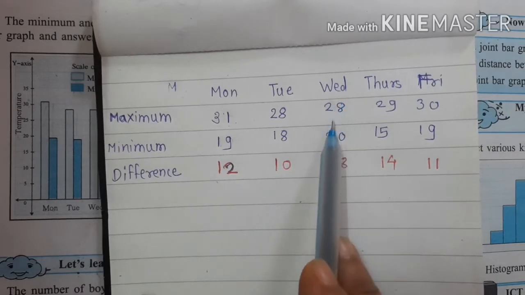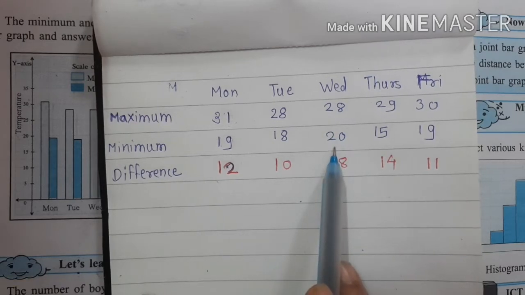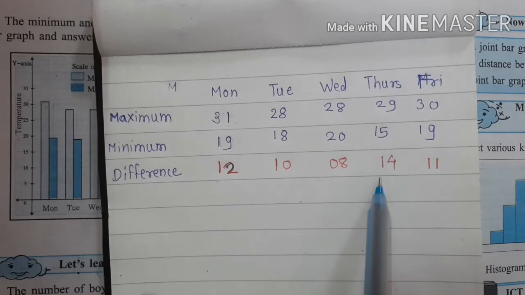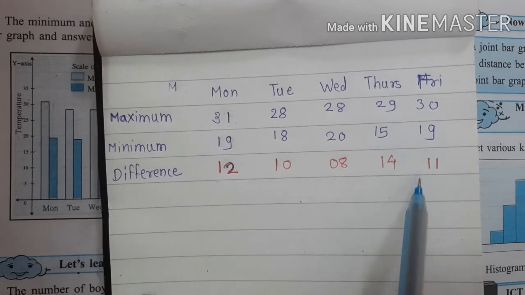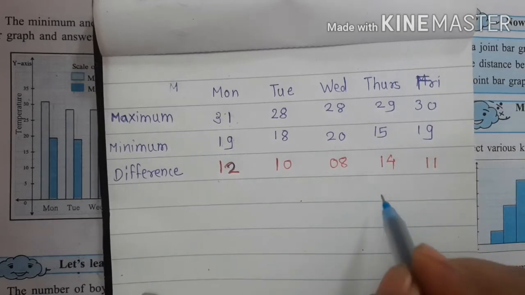On Wednesday, maximum temperature is 28, minimum temperature is 20 and difference is 8. On Thursday, maximum temperature is 29, minimum temperature is 15 and difference is 14. On Friday, maximum temperature is 30, minimum temperature is 19 and the difference is 11. So the greatest difference in all is 14.